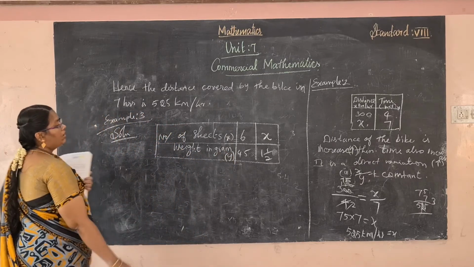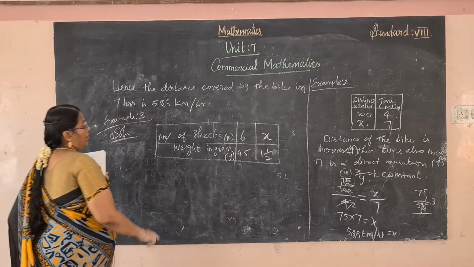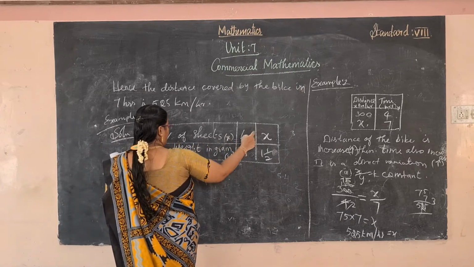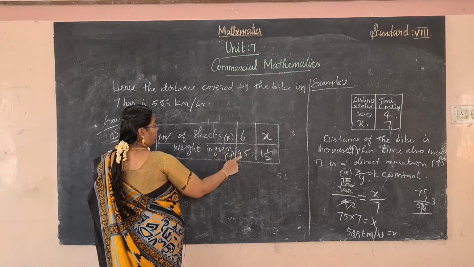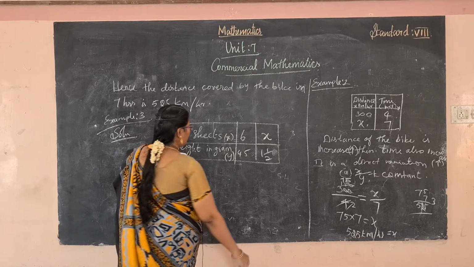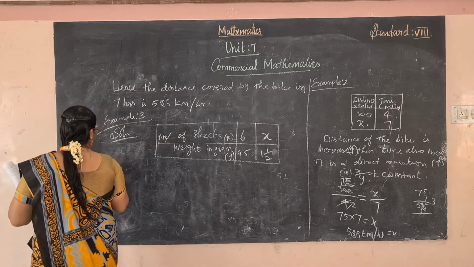Okay, right. So first, the number of sheets is increased, the weight in gram is also increased. Okay, so it is a direct variation.